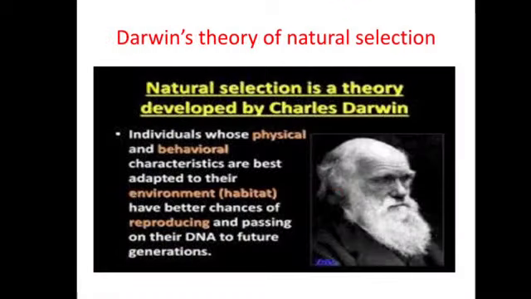Darwin's theory of natural selection. Charles Darwin had collected innumerable specimens of plants and animals, and depending upon the observation of those specimens, he published the theory of natural selection, which preaches the survival of the fittest. For this purpose, Darwin published a book titled Origin of Species.